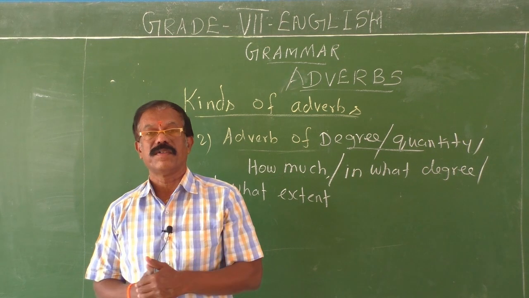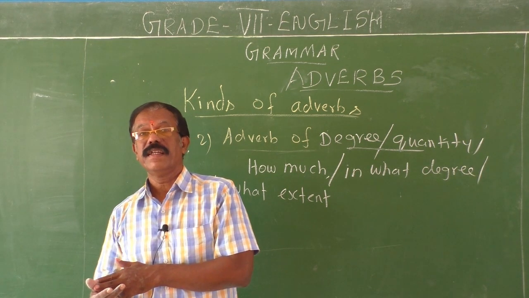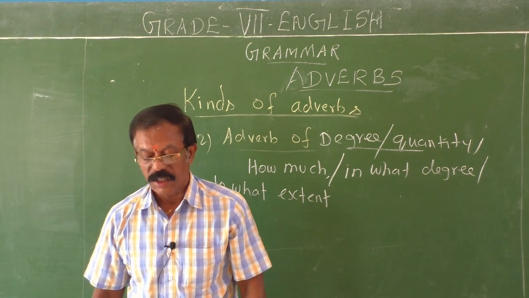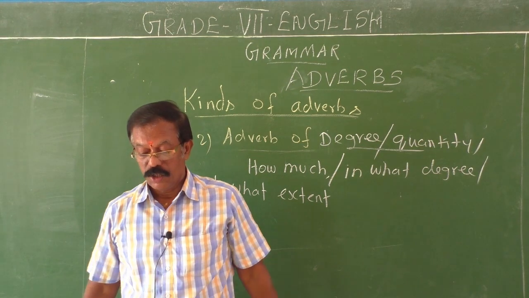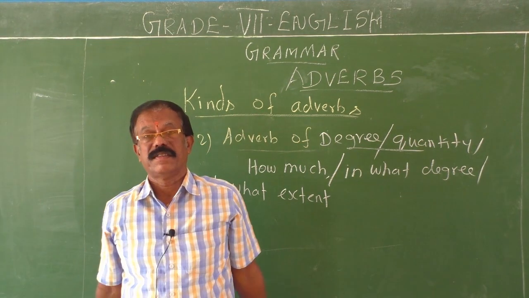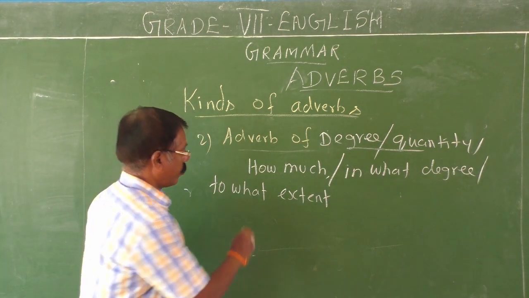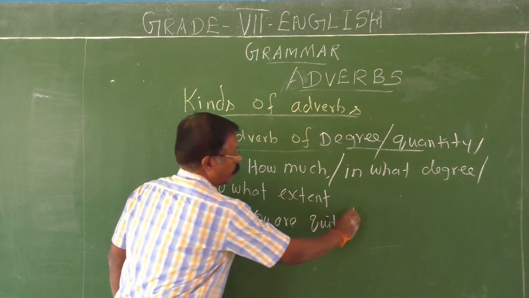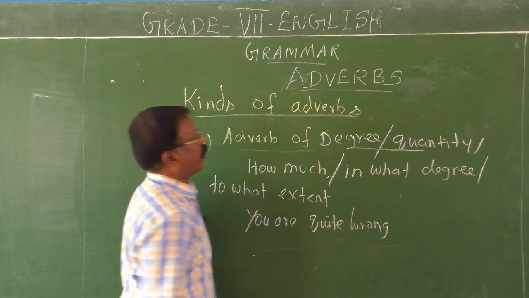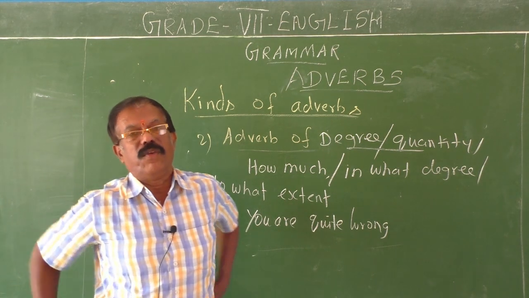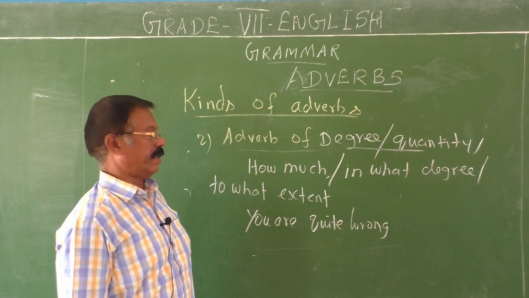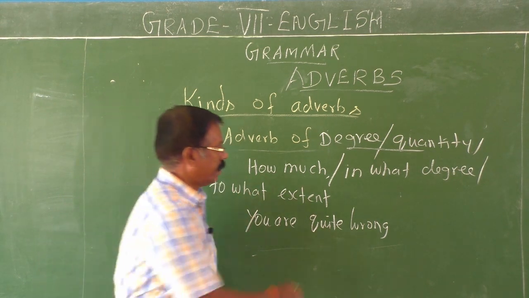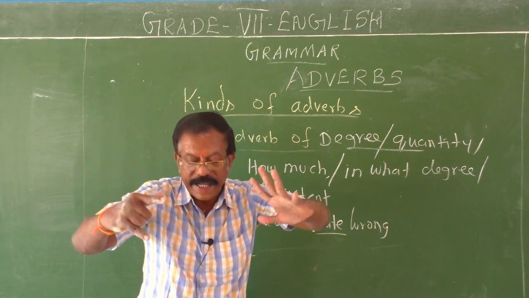You are quite wrong. Wrong is actually an adjective, described by quite, fully wrong. So adverb of degree: how much, to what extent you are wrong, fully wrong. That is the thing. See, you are quite wrong. When you give examples for these adverbs of degree, you should be a little bit careful. Carefully you have to give examples, without any confusion in your mind. You are quite wrong. See, this quite is an adverb of degree. To what extent you are wrong?